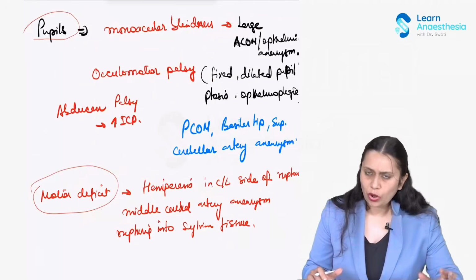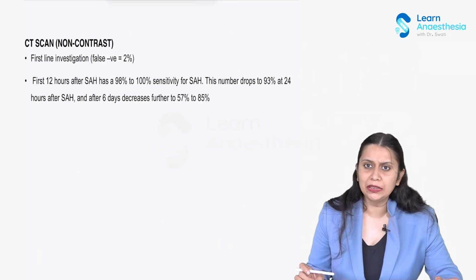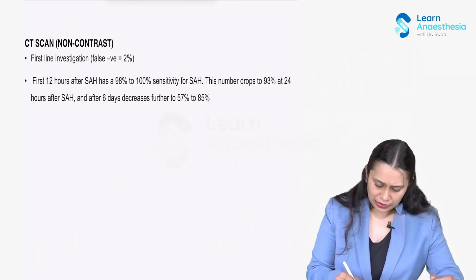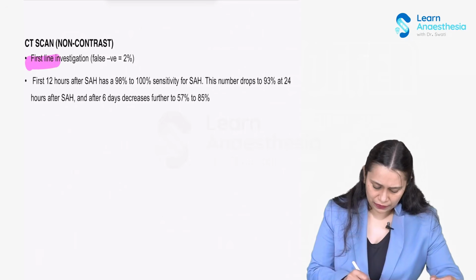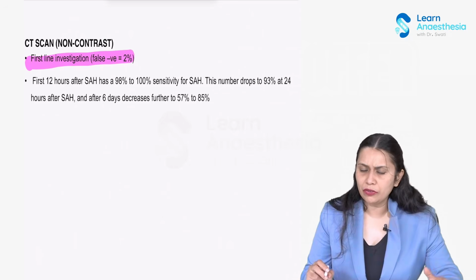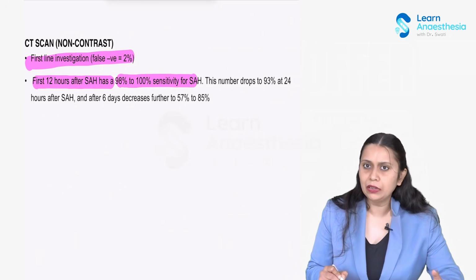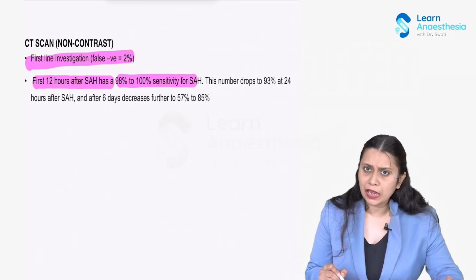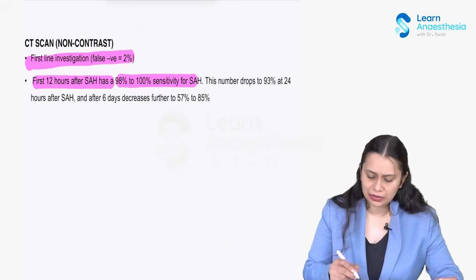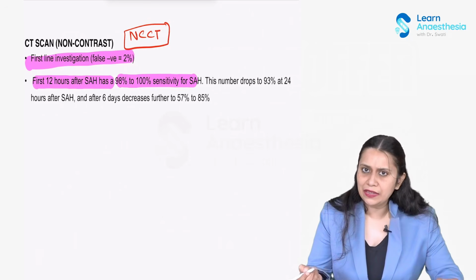Now, what are the important investigations which we need to get done in these patients for confirmation? Now, CT scan is the first line of investigation. The false negative rate is only 2%, and in the first 12 hours after subarachnoid hemorrhage, there is 98 to 100% sensitivity that it will detect the subarachnoid hemorrhage. That is your non-contrast CT. So whenever the patient comes, we always get an NCCT done.